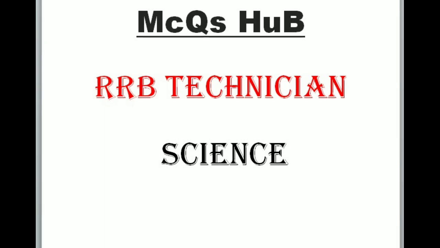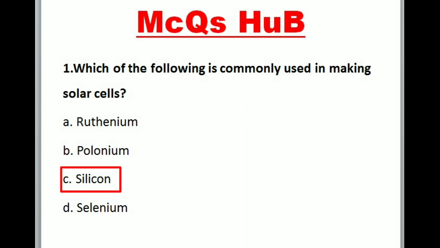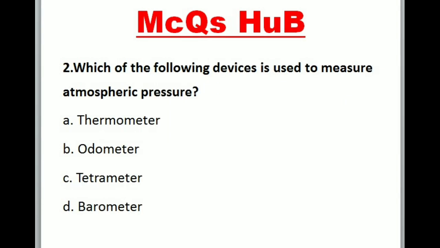RRB Technician Science. 1. Which of the following is commonly used in making solar cells? A. Ruthenium. B. Polonium. C. Silicon. D. Selenium. Correct option is C. Silicon.